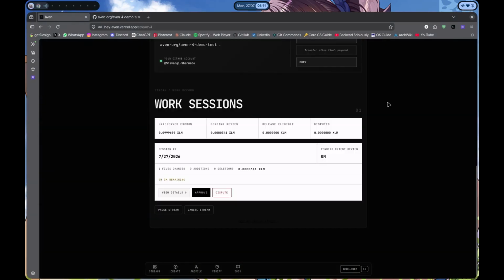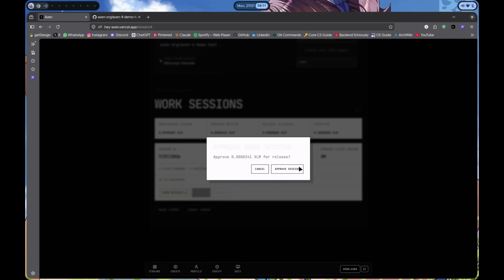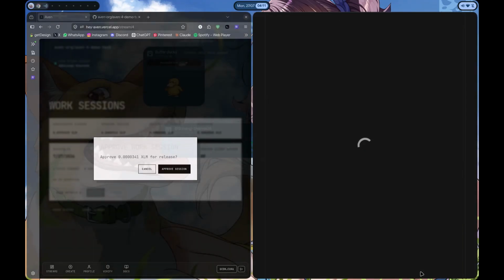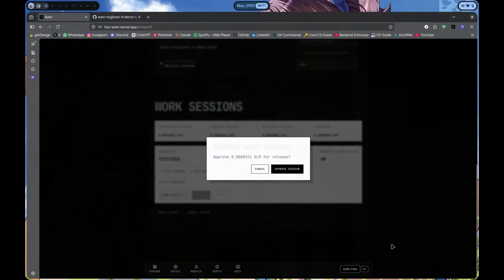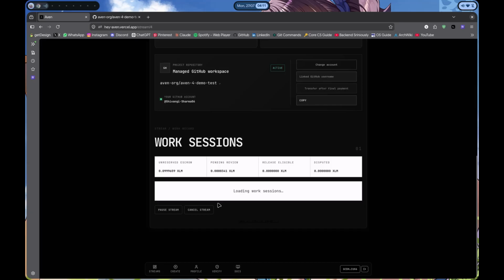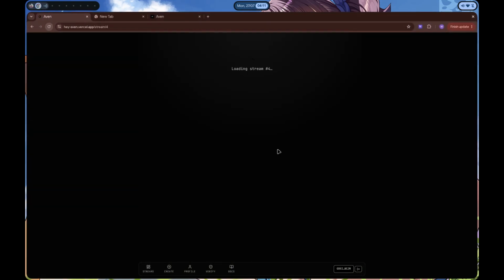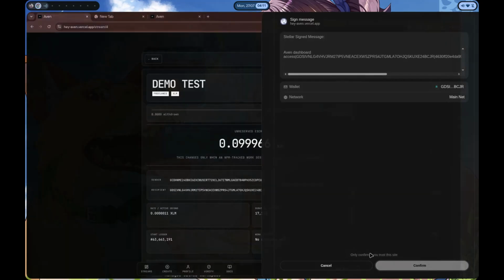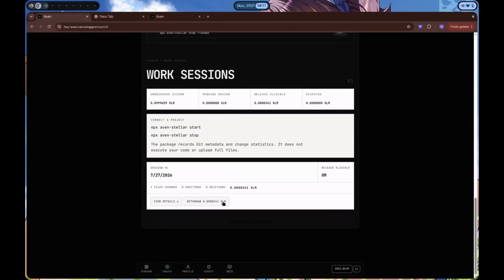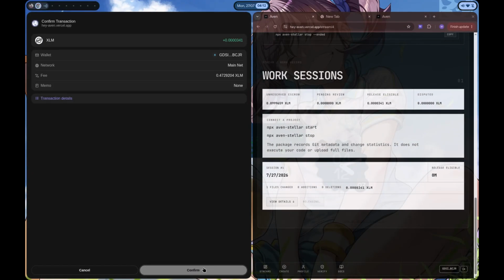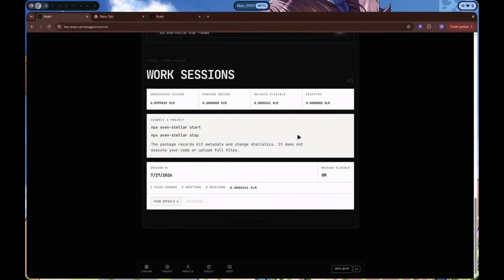Now on the client's dashboard, after the request for the withdrawal was submitted, the approve button has appeared. Once I approve the session, I'll be asked to sign the transaction with the wallet and the withdrawal amount will be eligible for release. After this is confirmed, the same is visible here in the logs that the amount is release eligible. Once I go on here and refresh the page again, I will see that the withdraw button has appeared. When I click on withdraw and confirm the transaction, the amount will be released and credited to the wallet of the freelancer.